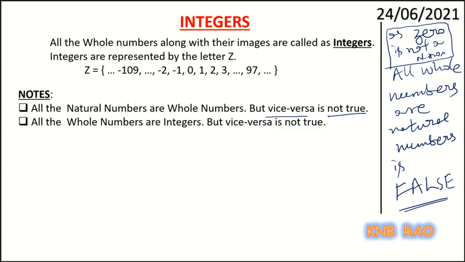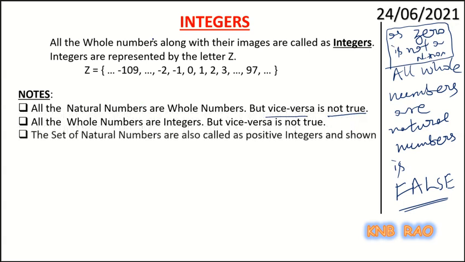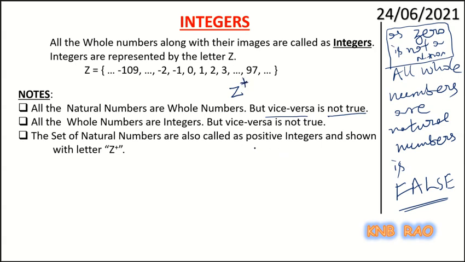And another important point, the set of natural numbers is called positive integers. How is it shown? It is shown as Z, and on the power place, we write a plus. So we read Z plus as positive integers. All the positive integers are natural numbers. We show it in this set form. All natural numbers are positive integers.